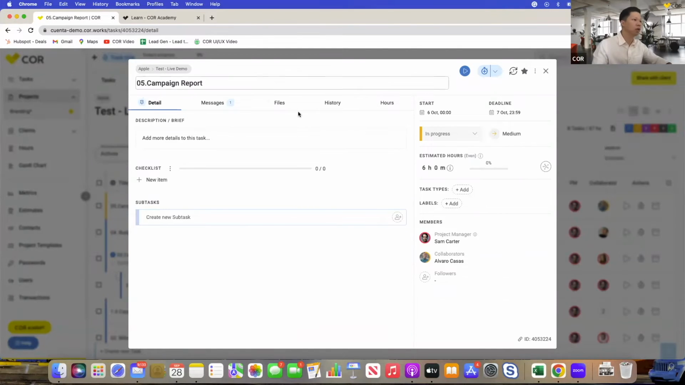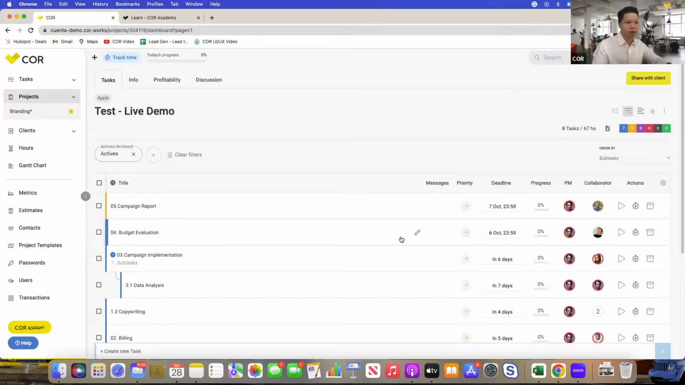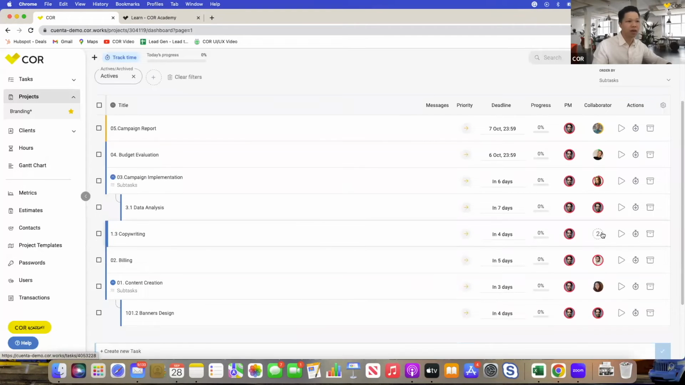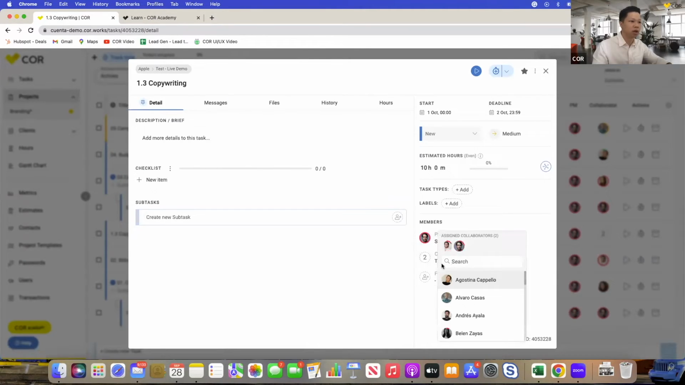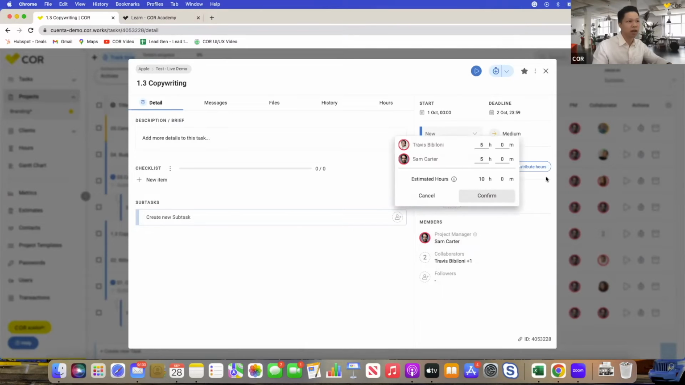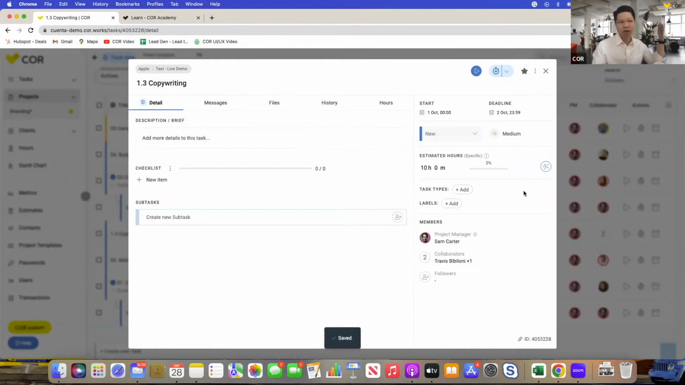Okay. Awesome. The other thing I'd like to show you is if you have multiple people, so like, for example, for this task, you have 2 collaborators, and the estimated hours is 10 hours. If you'd like for one person to work a couple more hours for this task than the other person, you can basically customize the distribution of the hours. So let's say I want this person to work 7 hours and 3 for this person. For whatever reason it may be, right?